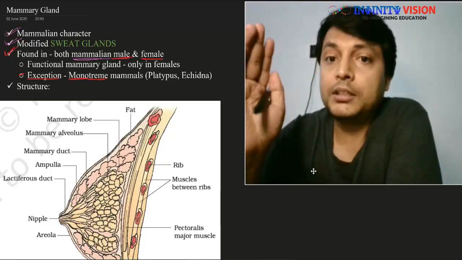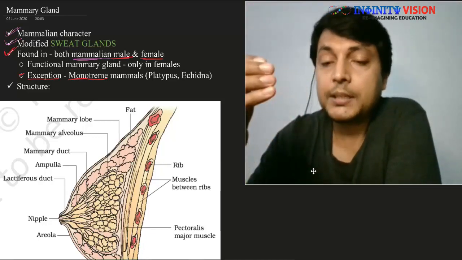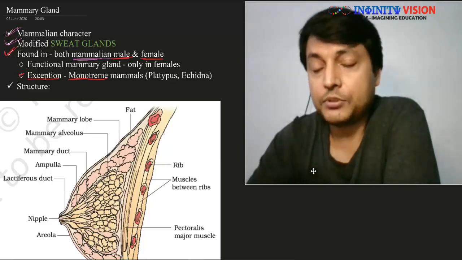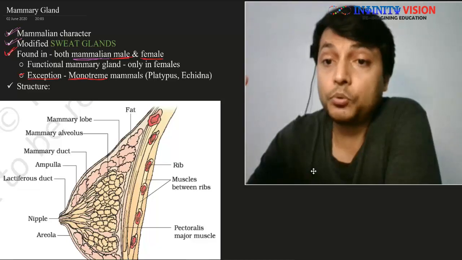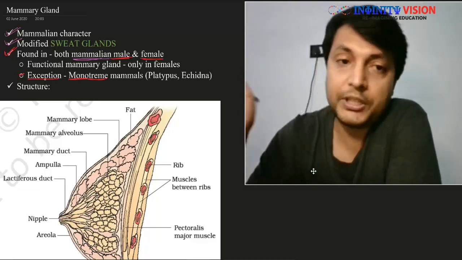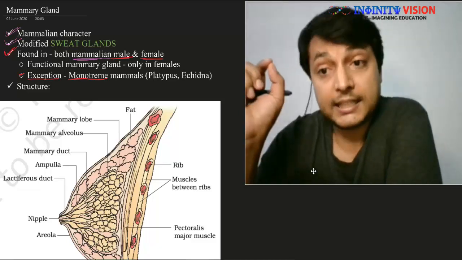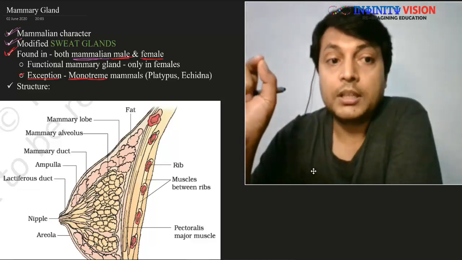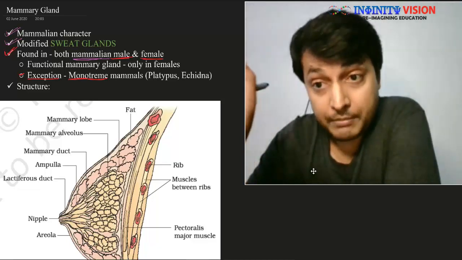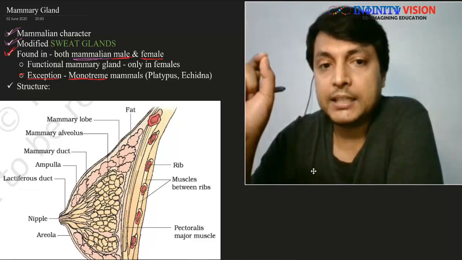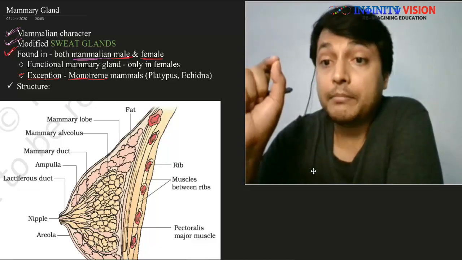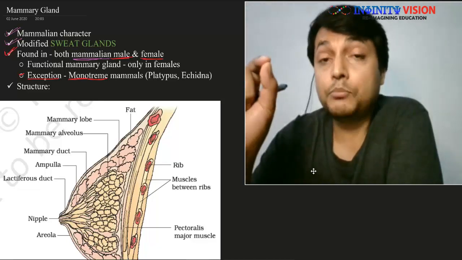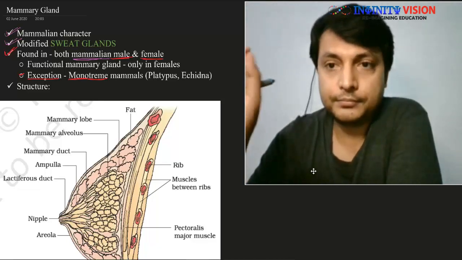The complete development only happens after puberty, and the production of milk only starts in the later phase of pregnancy. There is an exception to it. The exception is monotreme mammals, that is platypus and echidna. Such mammals have a functional mammary gland in both male and female.